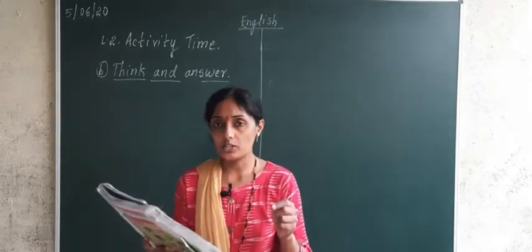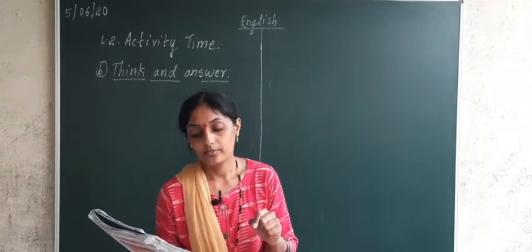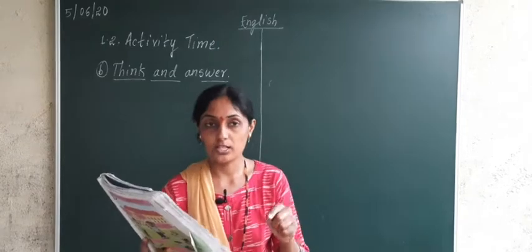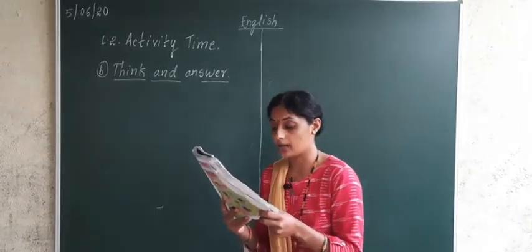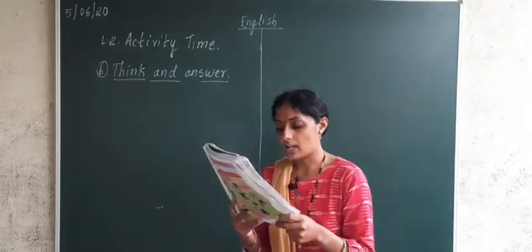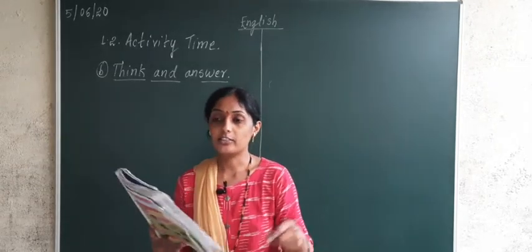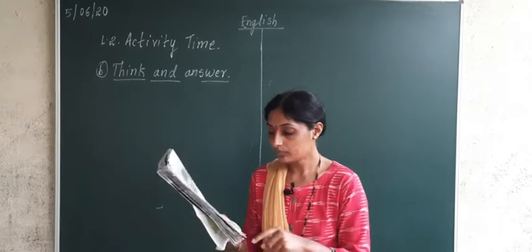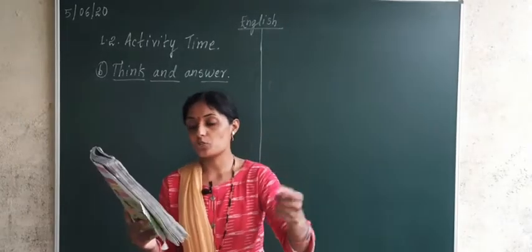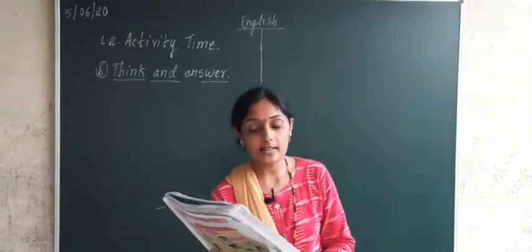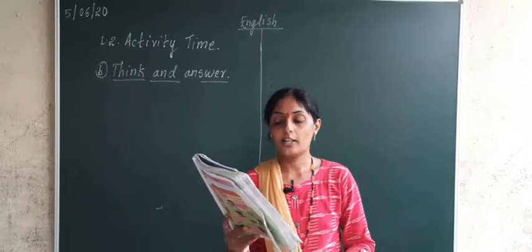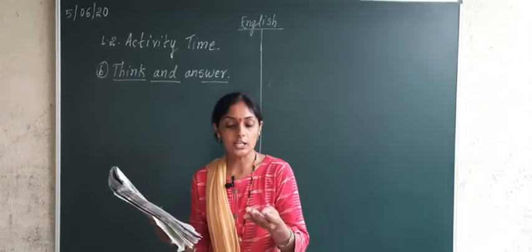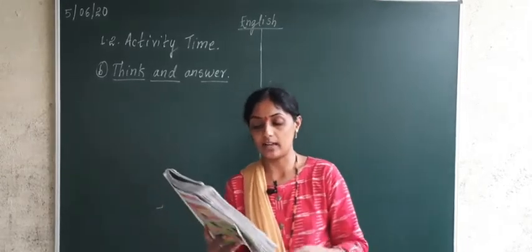Then teacher is asking again, what is the first letter of your name? Then Tejal is telling, the first letter of my name is T. Teacher, what is the last letter of your name? Then Tejal is saying, the last letter of my name is L. Then again next question is asked by teacher. How many letters are there in your name? Then Tejal is checking how many letters are there in her name. T, E, J, A, L, 5 letters are there.